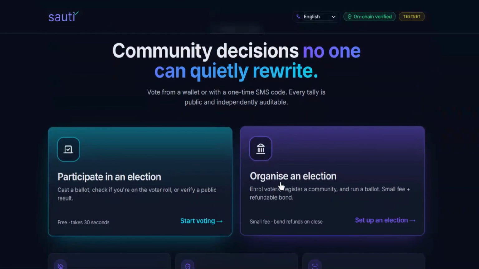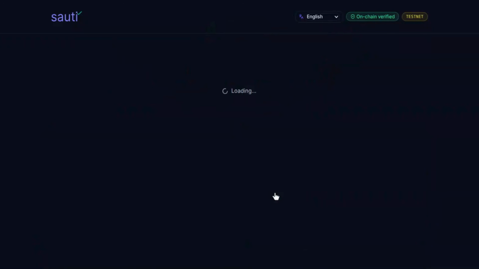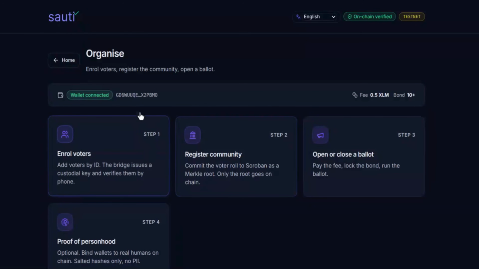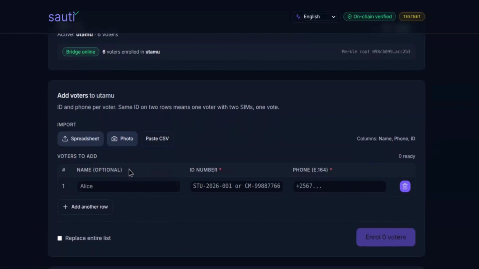So you can either come as a person who wants to organize an election or to participate in an election. So let us first organize an election. You need to connect your Freighter wallet. Then you need to have enrolled voters. You can enroll voters using a spreadsheet, a CSV, or a photo. There is an LLM that can extract data from a photo.